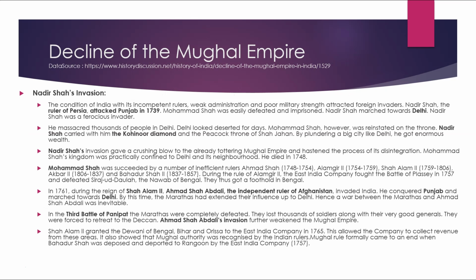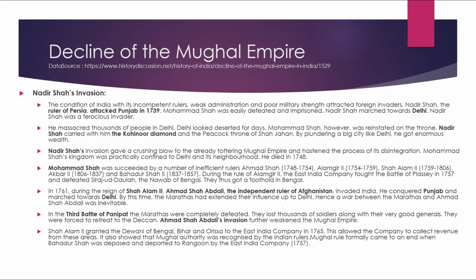Then came the Nadir Shah invasion. The condition of India, with its incompetent rulers, weak administration, and poor military strength, attracted foreign invaders. Nadir Shah, ruler of Persia, attacked Punjab in 1739. Muhammad Shah was easily defeated and imprisoned. Nadir Shah marched towards Delhi. Nadir Shah was a ferocious invader. He massacred thousands of people in Delhi. Delhi looked deserted for days. Muhammad Shah, however, was reinstated to the throne.